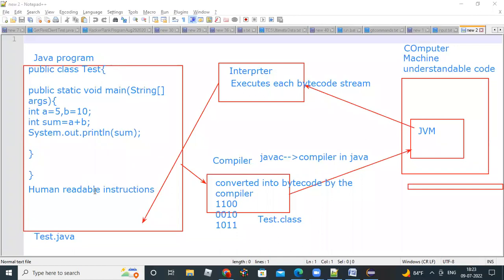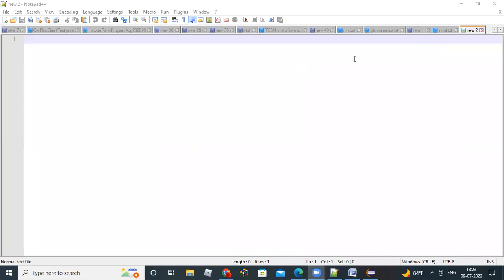Is it clear? Any questions on this diagram? Okay, so no questions. I'll just move on.